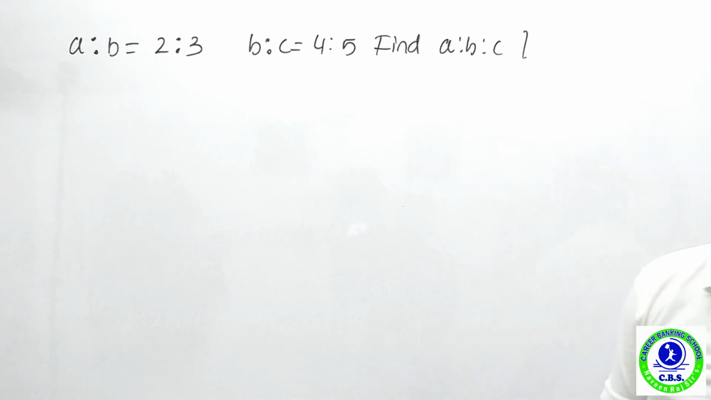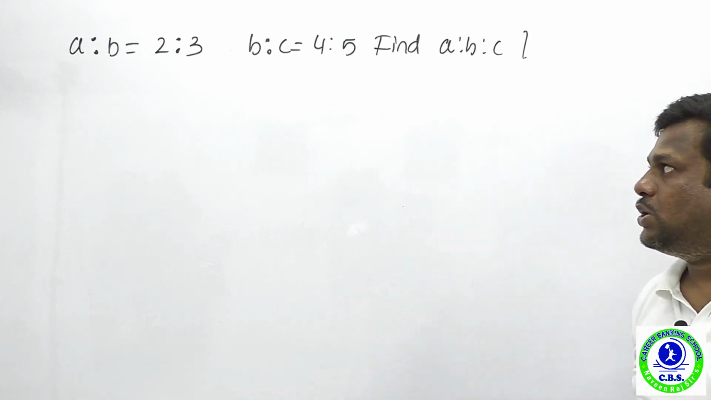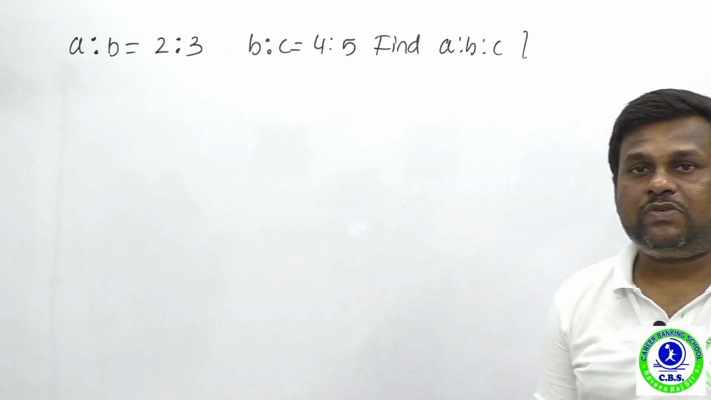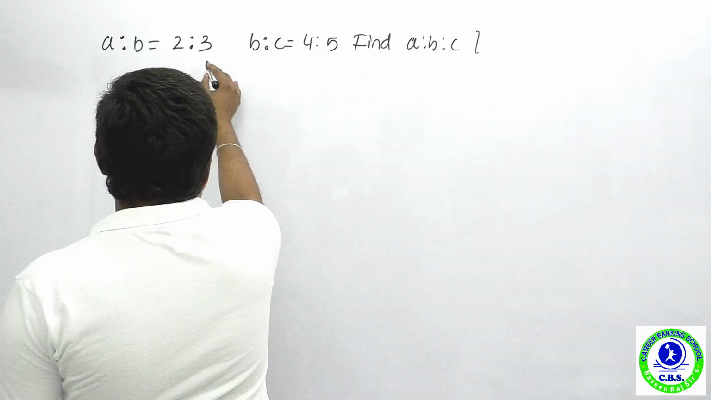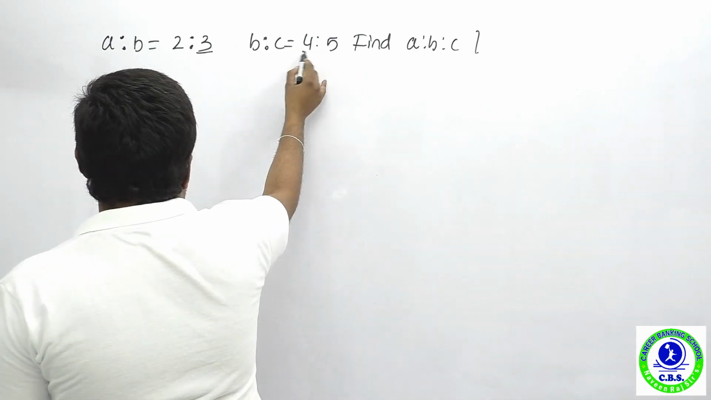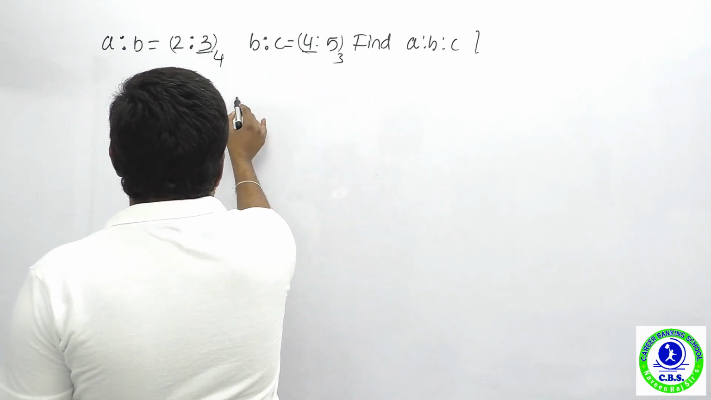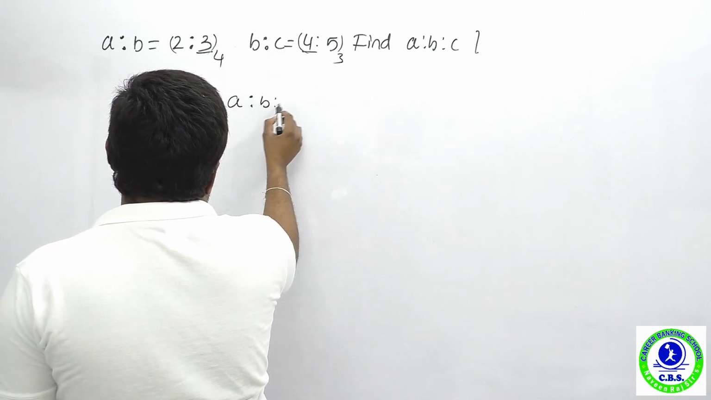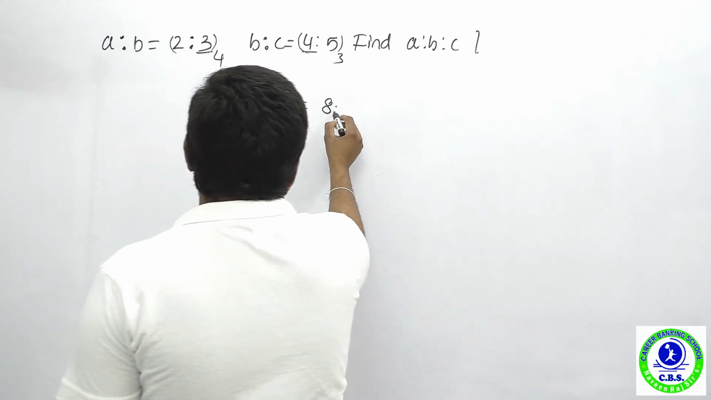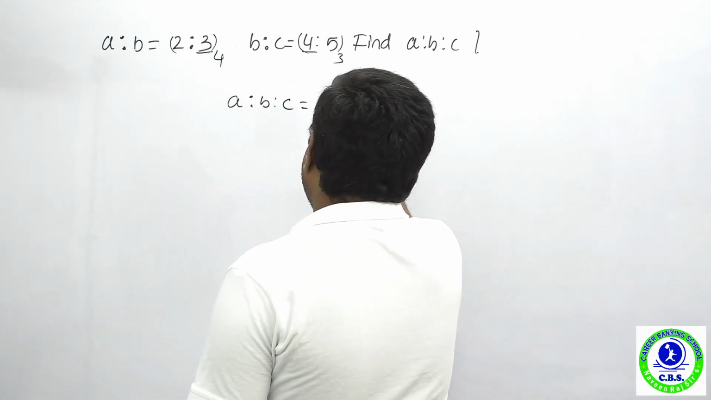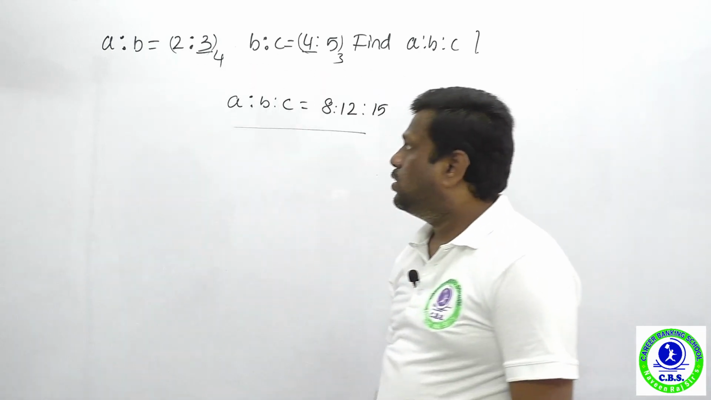Okay, the next question is ratio. A is to B is equal to 2 is to 3, B is to C is equal to 4 is to 5. Find A is to B is to C. Now what are the B values? 3, here 4. What is the LCM? 12. So this is 4 times and this is 3 times. Now what is A is to B is to C? 8 is to 12 is to 15. That's the final answer.